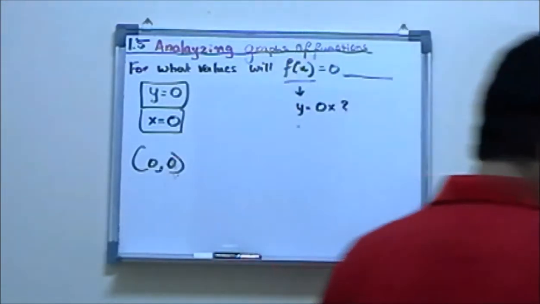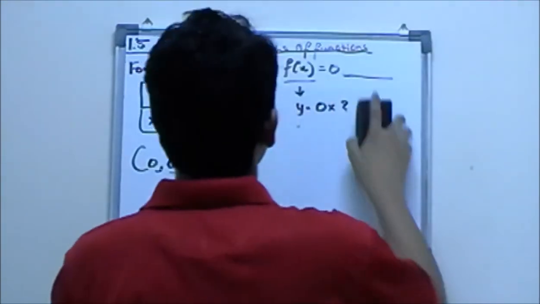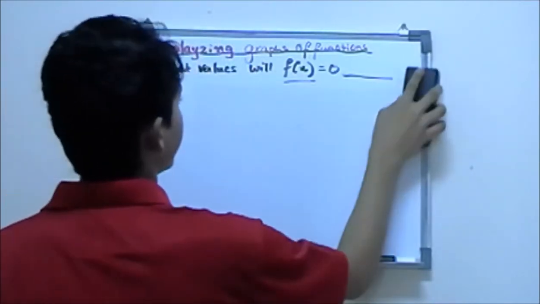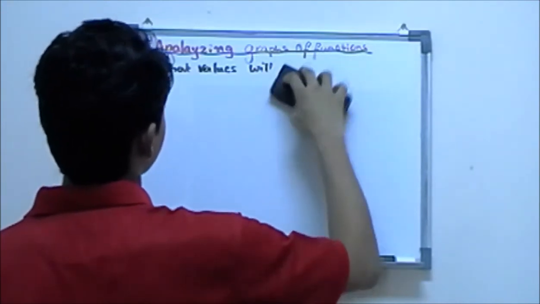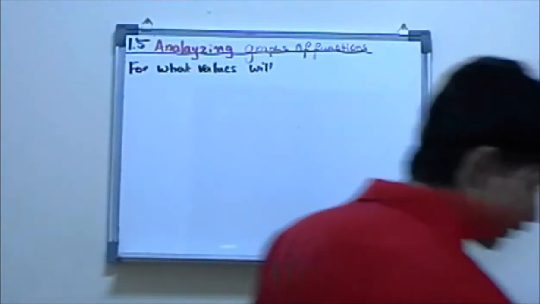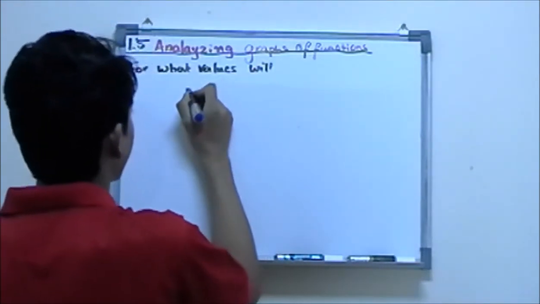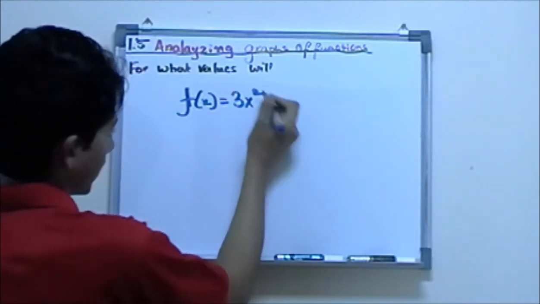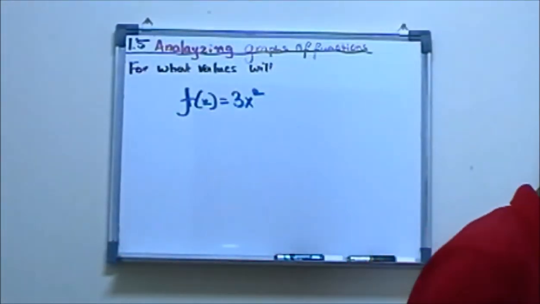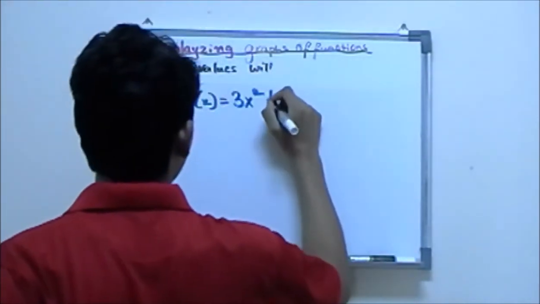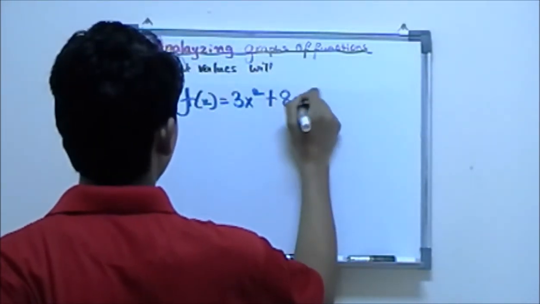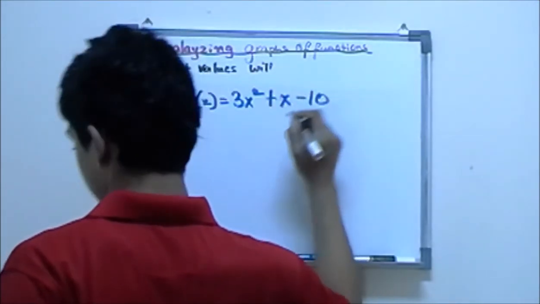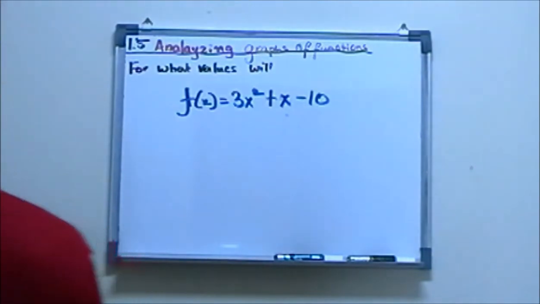Now consider that we need to find the zeros of this function. Let me use another marker. We know that the function is f of x is equal to 3x squared plus x minus 10.